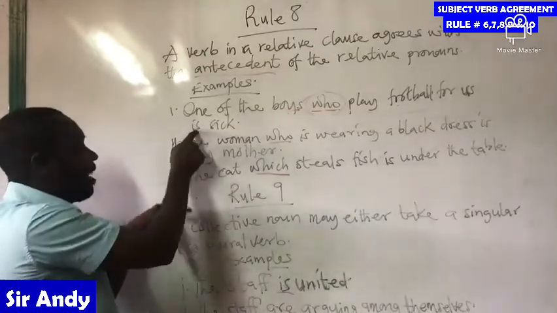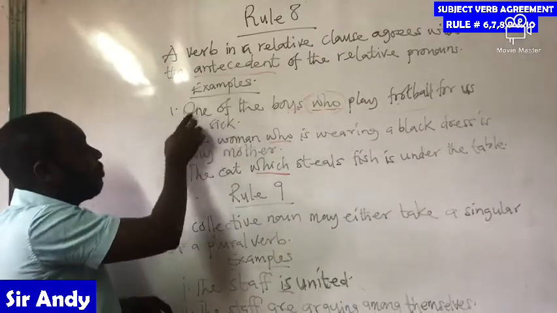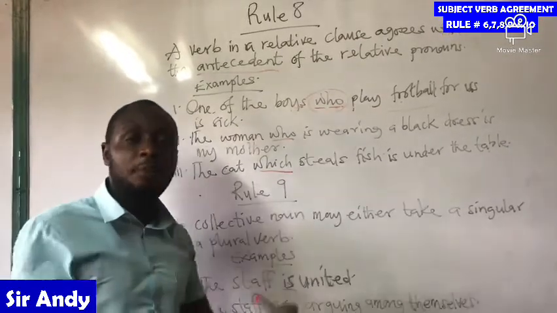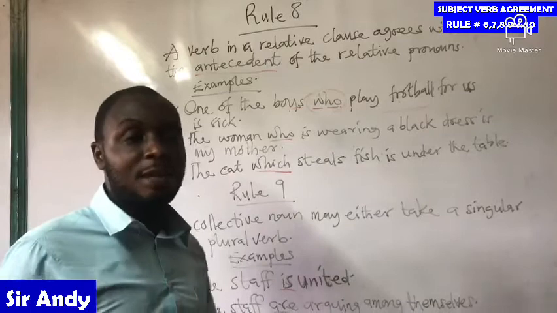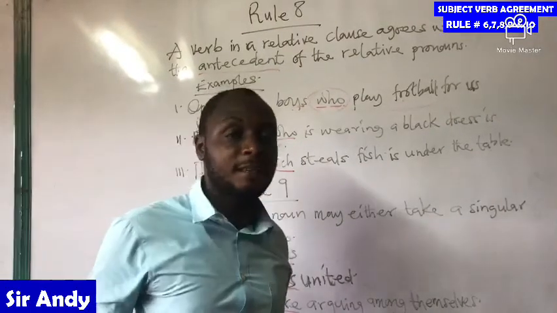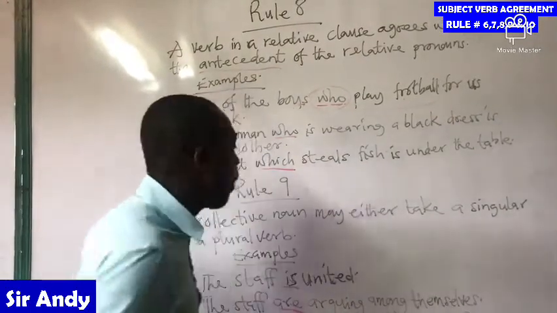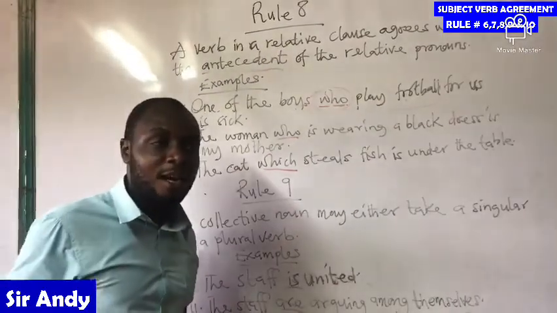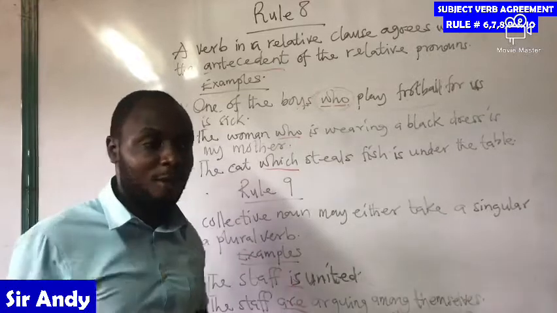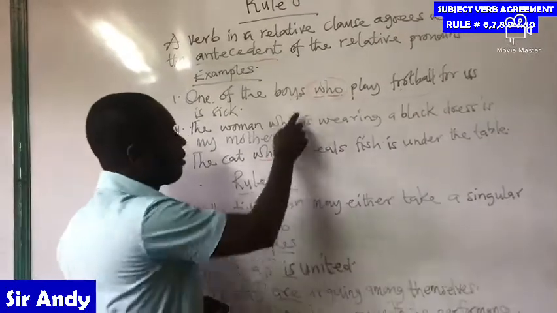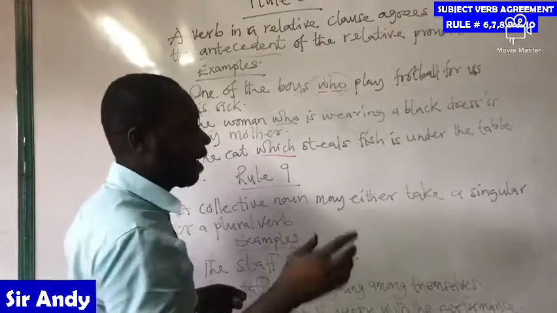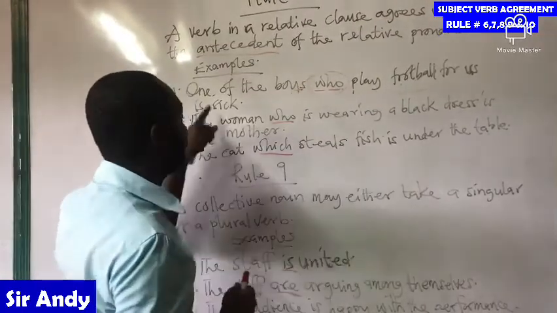Who play football for us is. So the is here is now in agreement with the one. So one of the boys who play football is sick. So the boys who play football, one of them is sick. So one of the boys, we call them one of subjects. So one of the boys who play, so the who is standing in place of the boys, right? And as I've already indicated, who play football is sick.